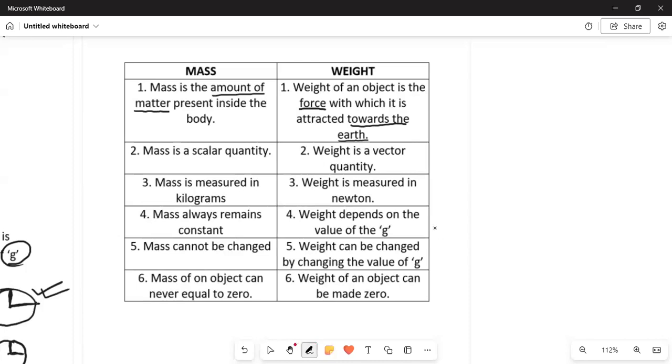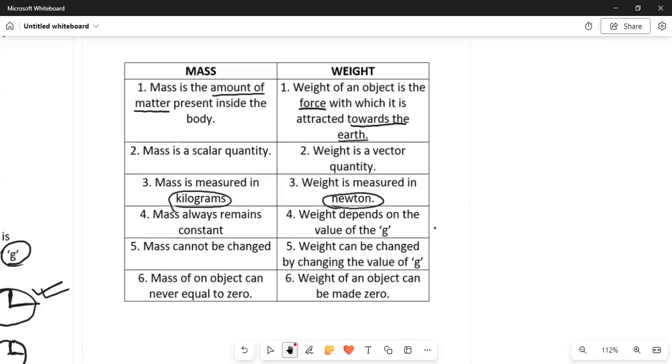Then mass is measured in kg, that is kilograms, but weight is measured in newtons. Why newtons? Because weight is a kind of force, and force has a unit of newton, and mass we have seen in the fundamental quantities, that it is measured in kilograms, but weight is measured in newtons. This is a very important point. Okay, then mass always remains constant.